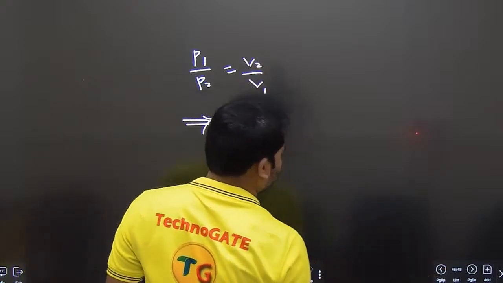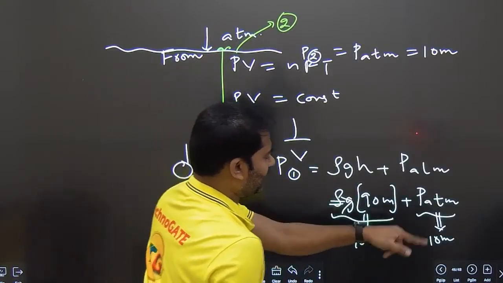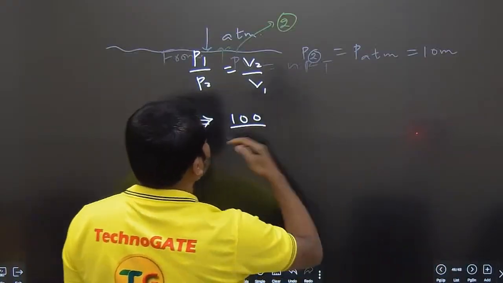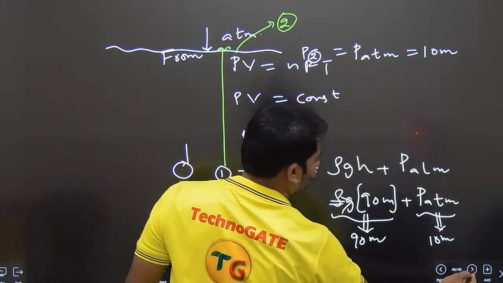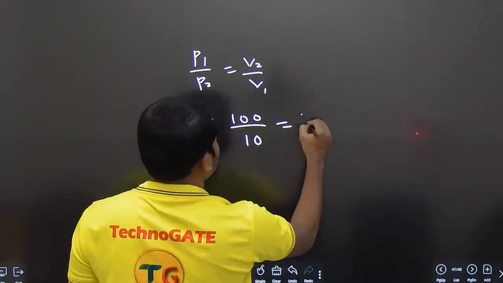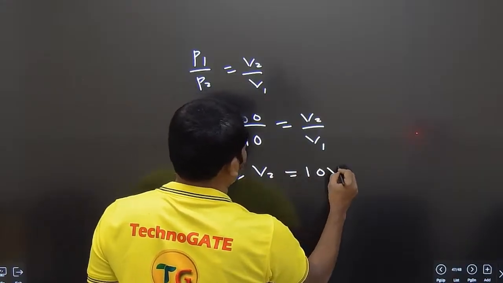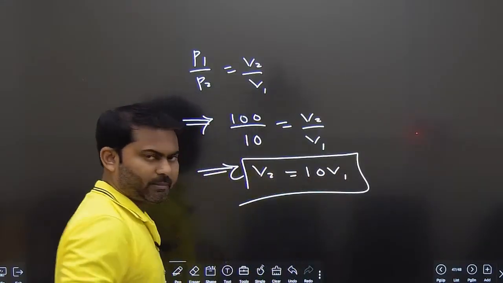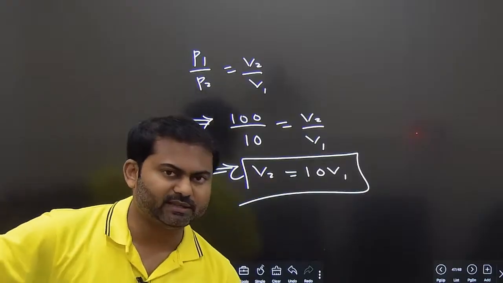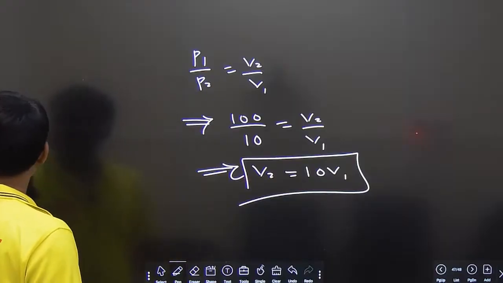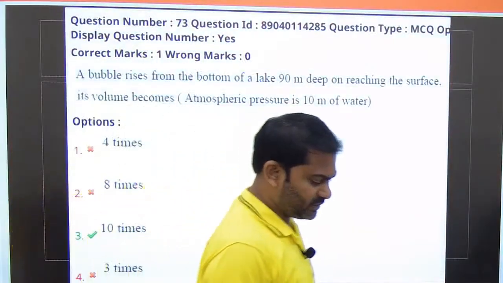So the P1 value, the first pressure, is equal to 90 plus 10, 100. P2 is equal to this one, 10, is equal to V2 by V1. This implies V2 is equal to 10 V1. So the volume is becoming 10 times. That is why the bubble comes up and bursts when it reaches atmospheric pressure, when it goes to lower pressure. So it is becoming 10 times. The answer is option number 10.